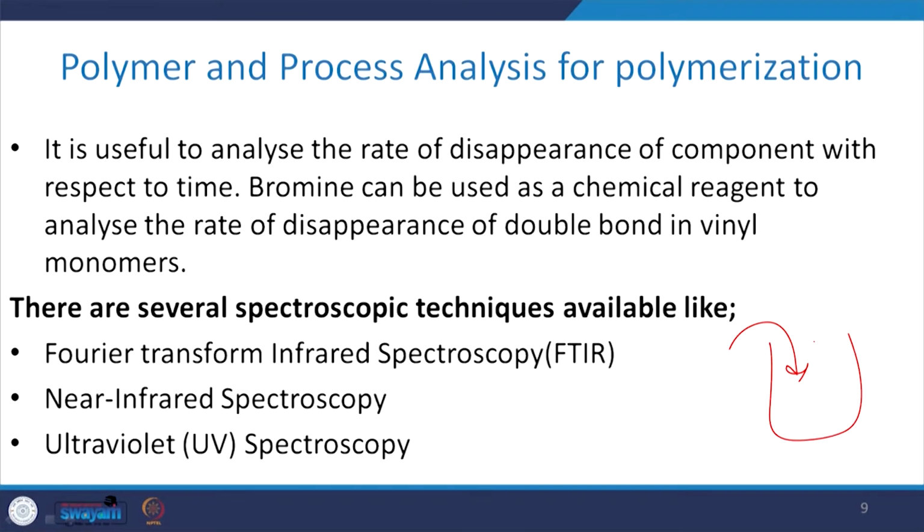So, you need to find out how much of your monomer has disappeared during the course of a reaction. This is a very useful technique, and with this example, when you are polymerizing a vinyl monomer, you can utilize bromine to find out how much vinyl monomer is being consumed during the course of reaction.